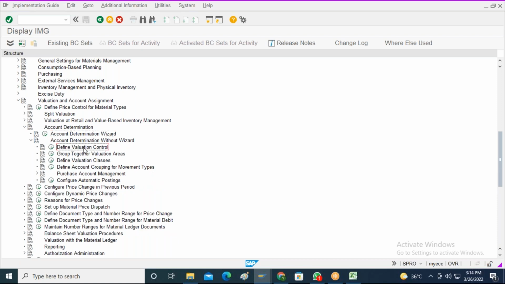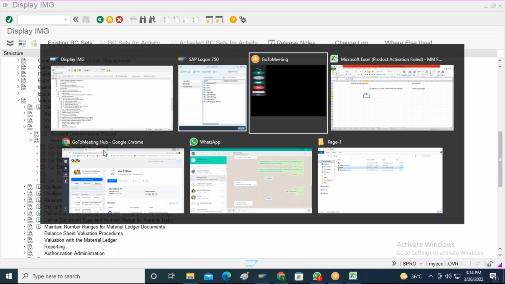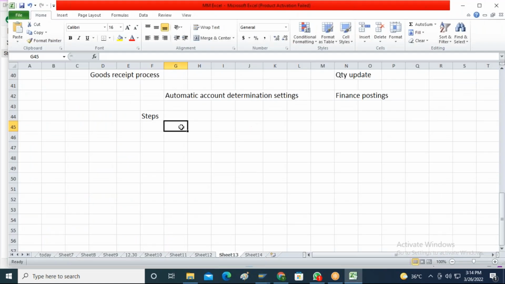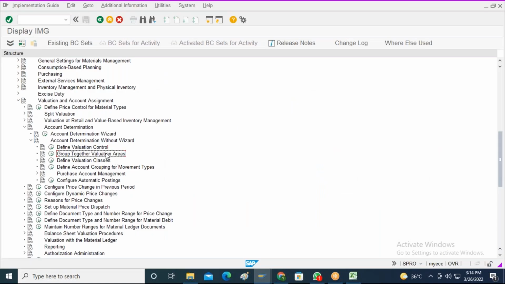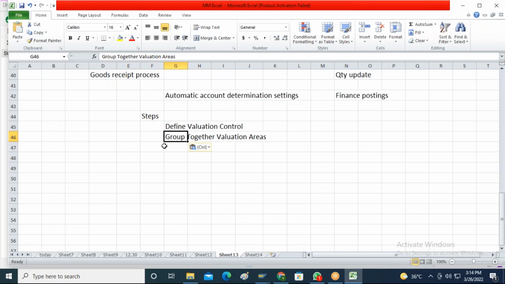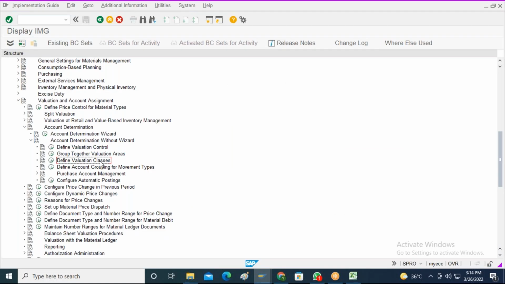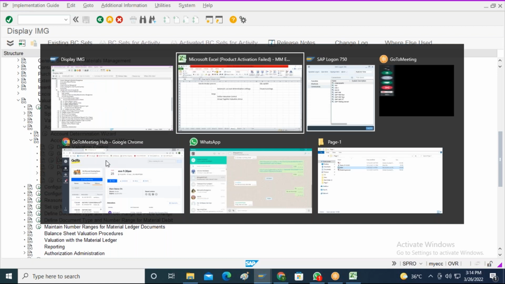So here you see all these steps. Step number 1 is define valuation control in the automatic account determination settings. Step number 2 is group together valuation areas. Step number 3 is define valuation classes.